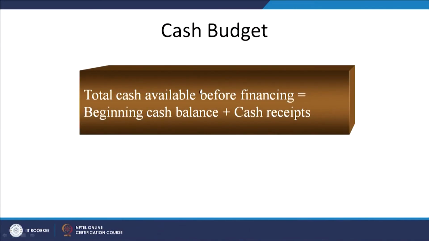So total cash available before financing is equal to beginning cash balance plus cash receipts. In this month of January, how much cash do we already have in our bank account, and how much cash receipts from the previous month's credit sales are we going to have? We will know that by preparing the cash budget.